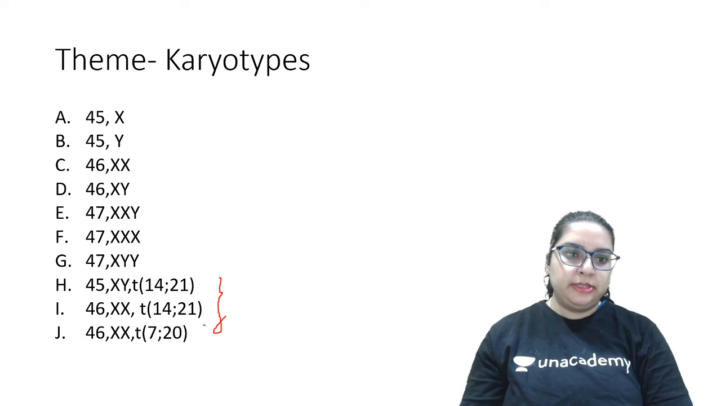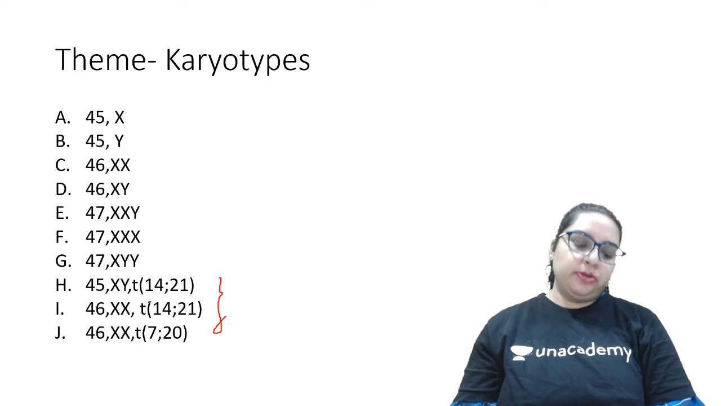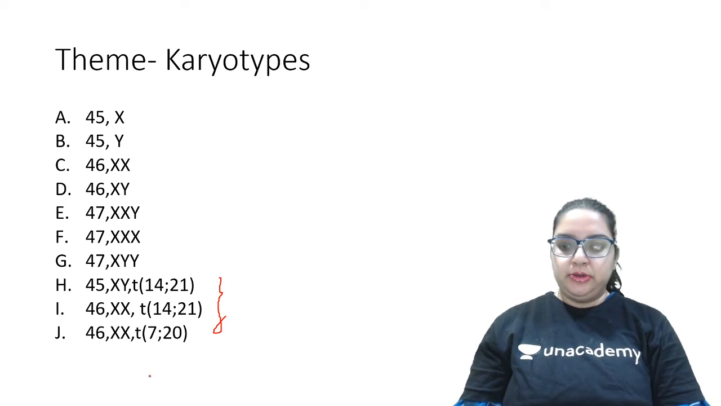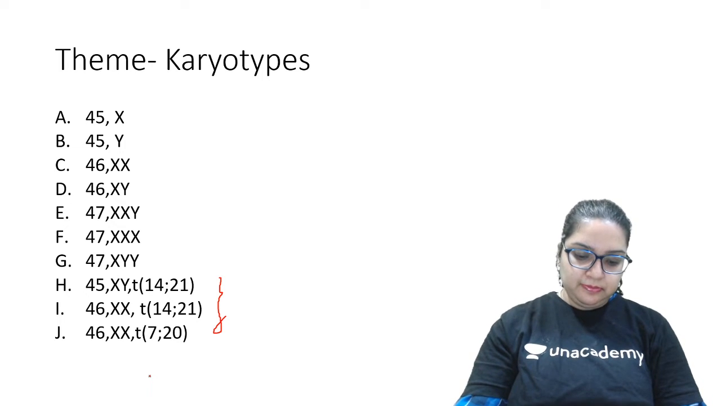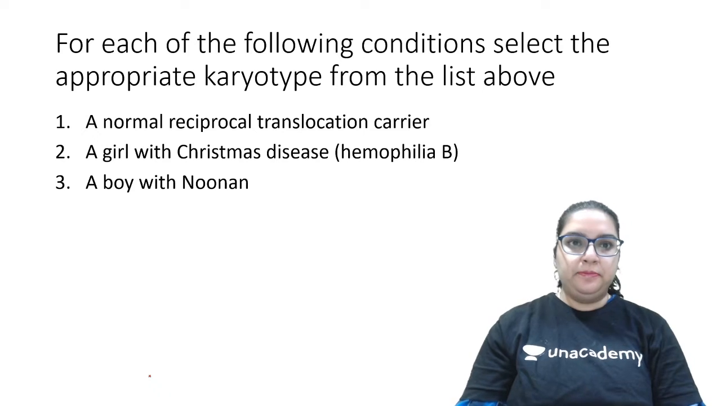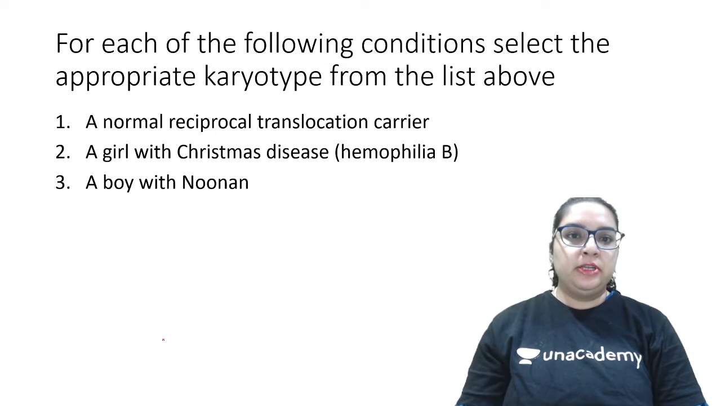Three sets of translocations. So these are actually the signs for translocations. This is how we write translocations. Now, ready for the question? For each of the following conditions, select the appropriate karyotype from the list above.